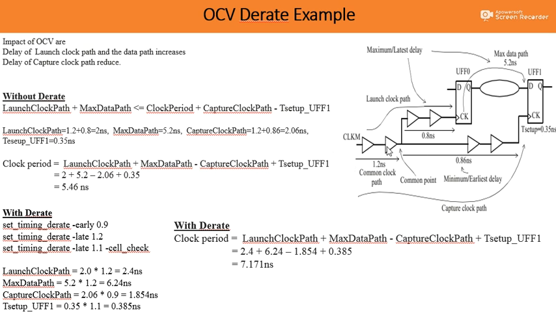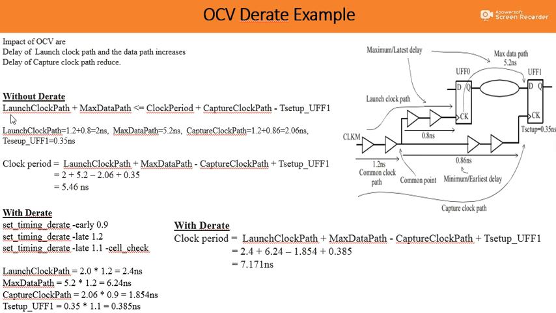Here is the clock tree. We have the common clock path of 1.2 nanosecond. Now the launch clock path is from the clock tree to the launch ff0. The data path is the clock-to-Q delay and combinational delay. The capture flip flop path is the capture path. The capture path is the common clock path plus buffer delay, which is given as 0.86, and the setup time constraint is 0.35 nanosecond.